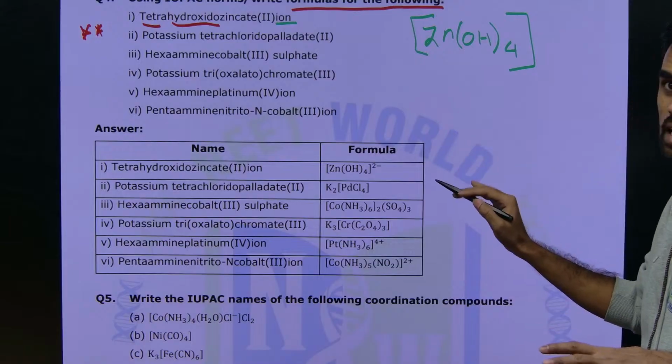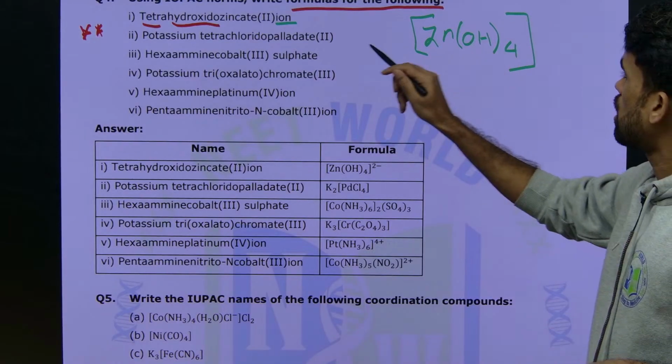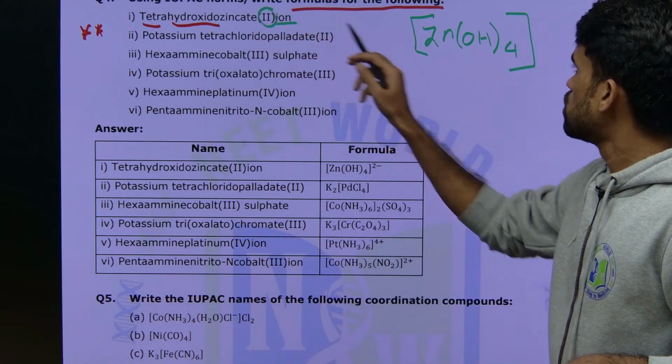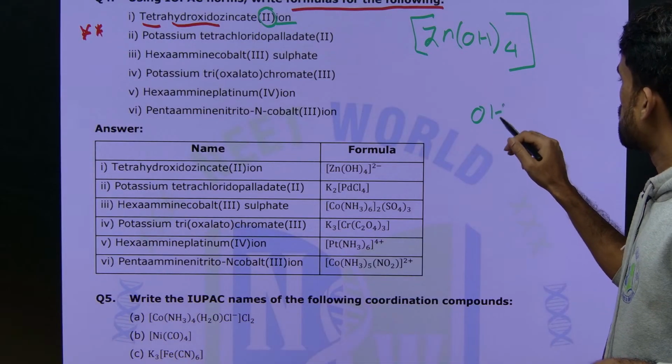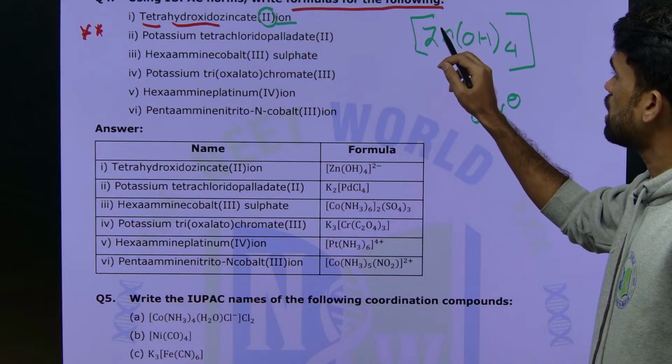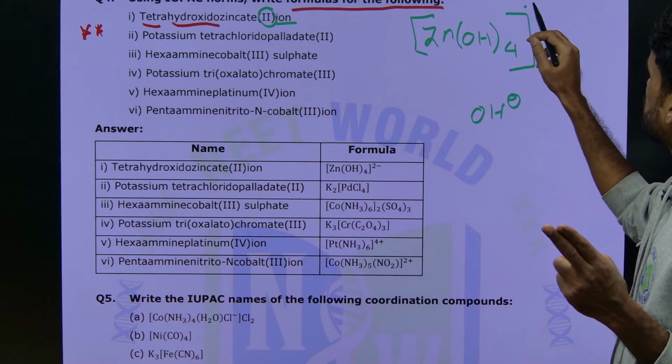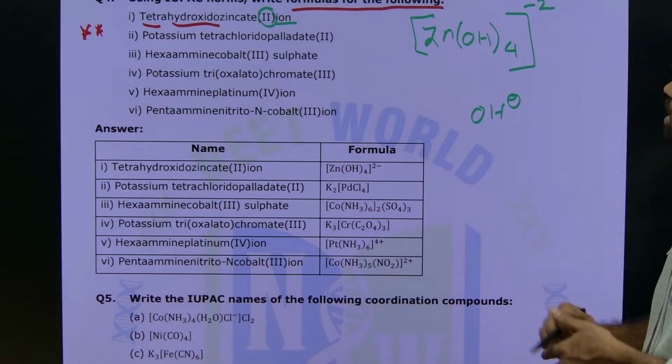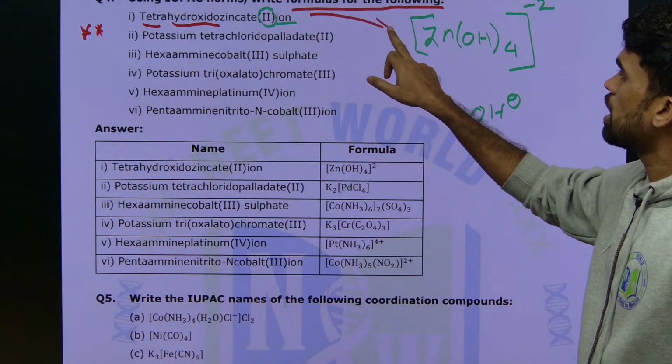So this complex is an ionic complex. Here what is the oxidation state they mentioned? 2. Each OH minus ion carries minus 1 charge, so 4 OH minus gives minus 4. Zinc should be in plus 2 oxidation state, and the remaining minus 2 is mentioned here. That's it. So this is the structure of the tetrahydroxido zincate(II) complex.